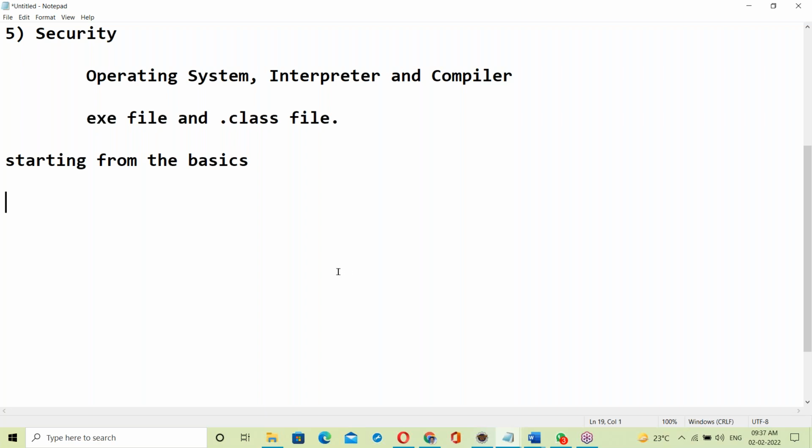I'm starting from the very basics. Some people in the software field may be wondering about that. In the basics also there are some unknown facts. Even people with 10 to 15 years of experience don't know these basics. My intention is that you must be able to answer every question in interviews, including basics. So let us start from the basics.